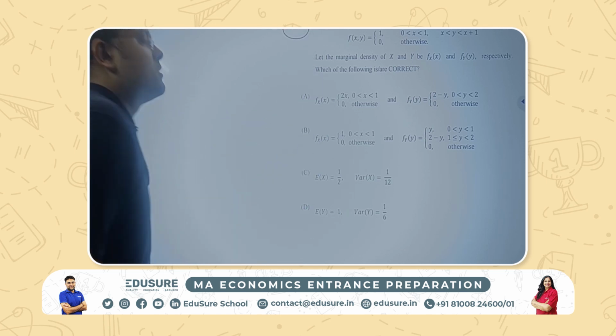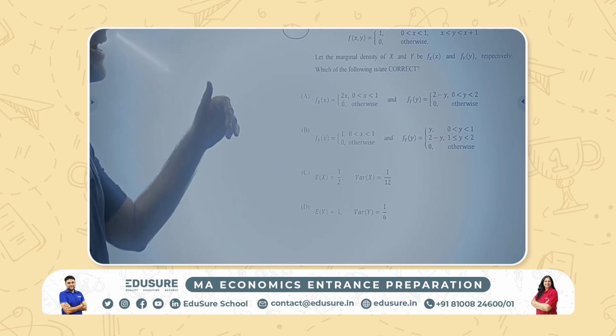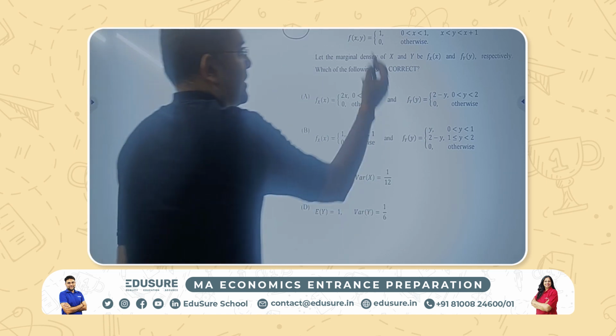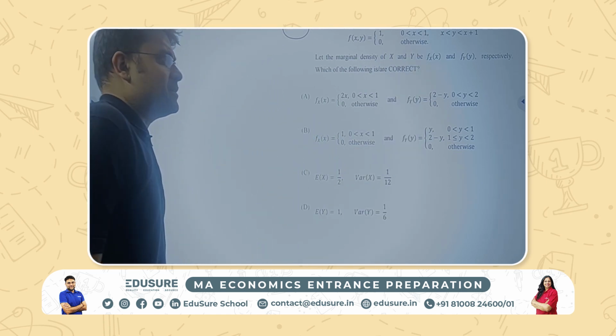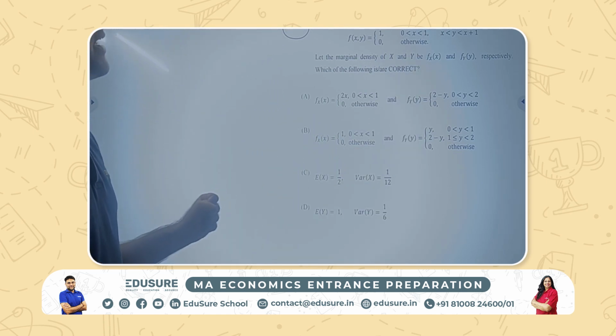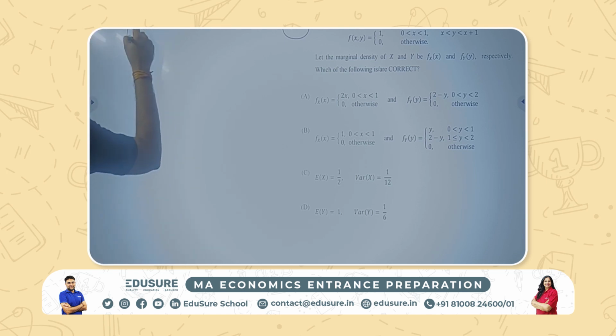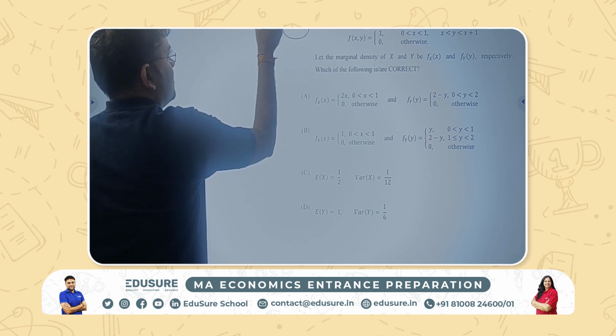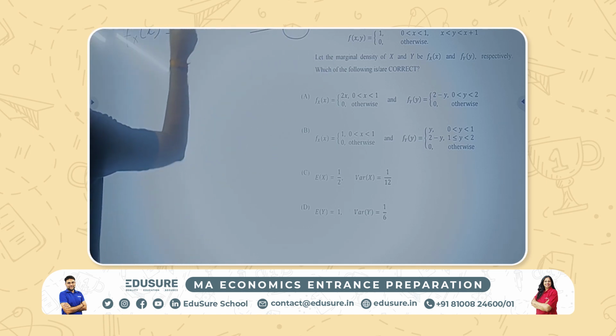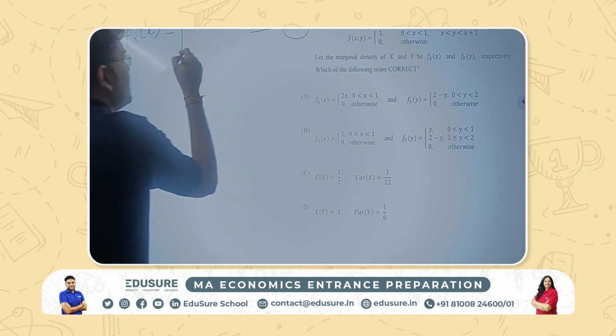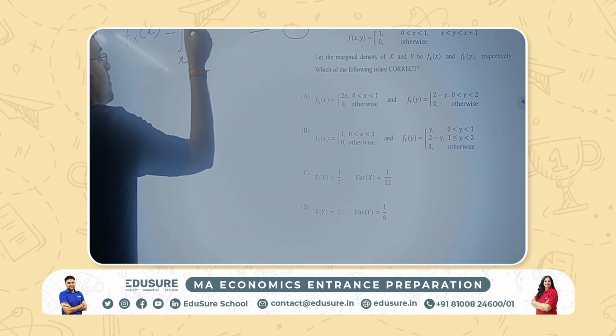Question number 40. We have a joint probability density function of the random variable x and y. This is the joint probability density function. We need to basically firstly find out the marginal density of x and then for y. Okay. So if we start off with the marginal density of x, we know that x is between 0 to 1 and we need to integrate over the range for y. Y range is x to x plus 1. This is 1.